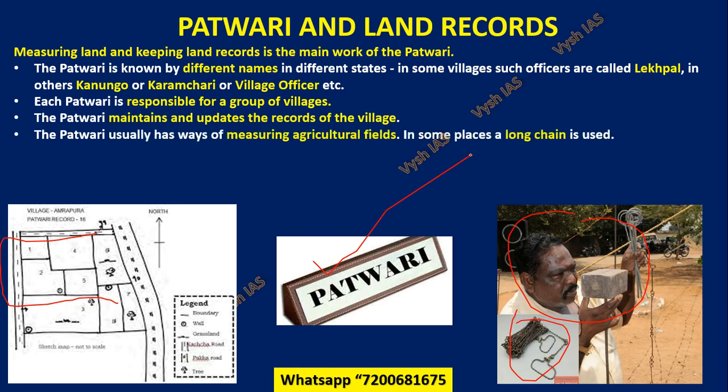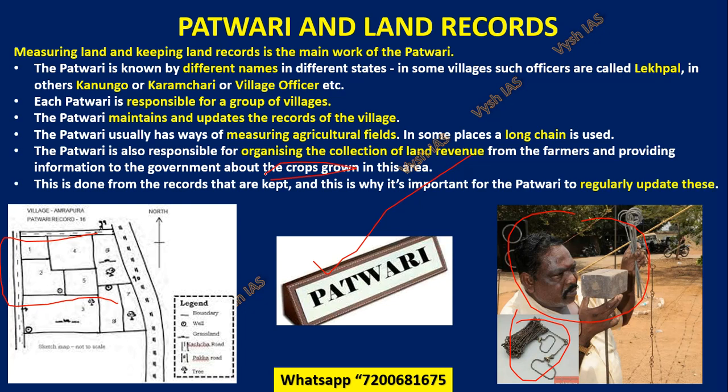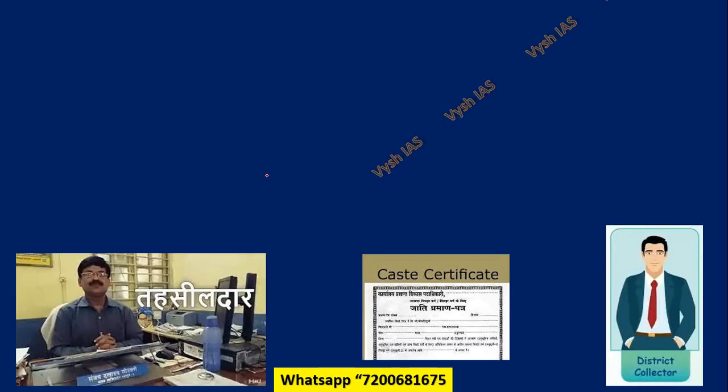The patwari usually has ways of measuring agricultural fields. Like I told, sometimes it can be long chains to measure the land. He is also responsible for organizing the collection of land revenue from the farmers, and providing information to the government about the crops grown in the area. So this entire record keeping at the local level is by the patwari. This has to be kept updated, and he is responsible for that.